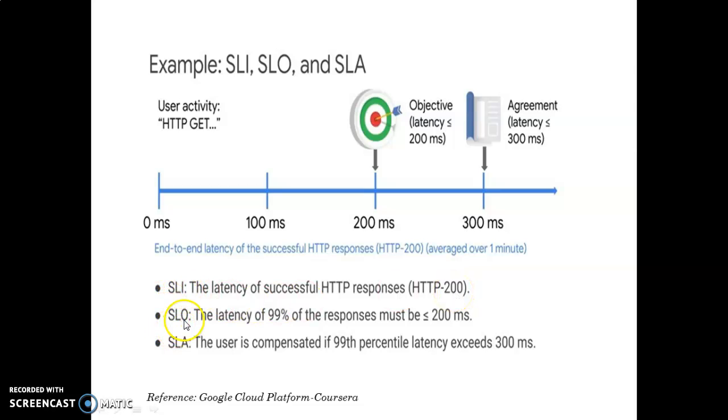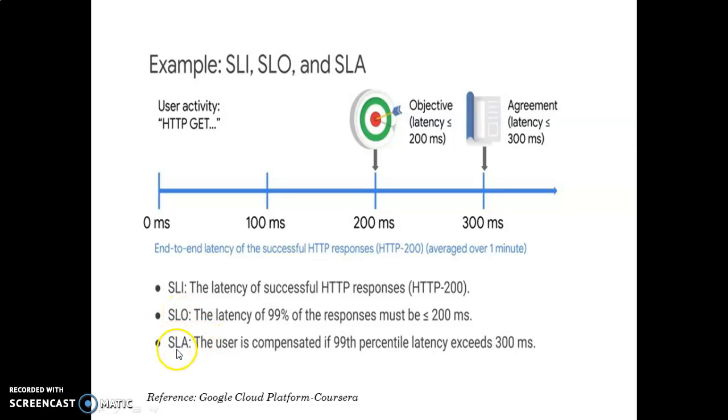Now what would be my SLO? The latency of 99% of the responses must be less than or equivalent to 200 milliseconds. This is my objective. So I am just working towards my objective. Okay, so after knowing my objective, now it is safer to set an agreement.